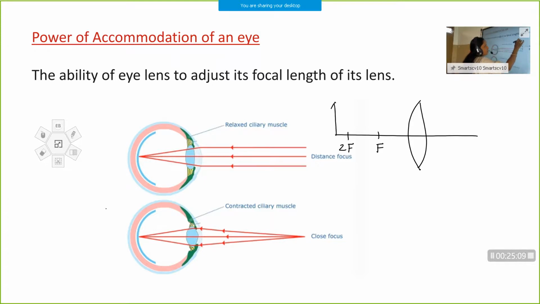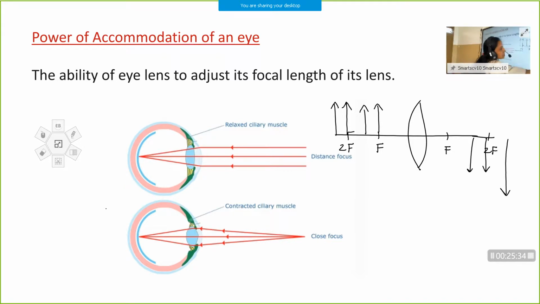Suppose the object is kept beyond 2f, where is the image formed? It is formed between f and 2f. When the object is kept at 2f, the image is formed at 2f. When the object is kept between f and 2f, the image is formed beyond 2f. And when the object is kept at the focus, the image is formed at infinity, isn't it?